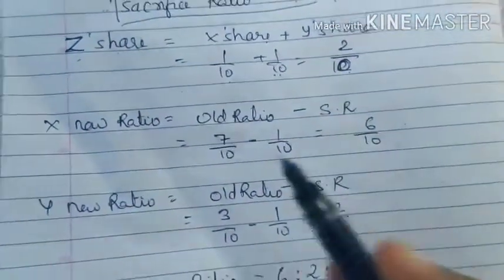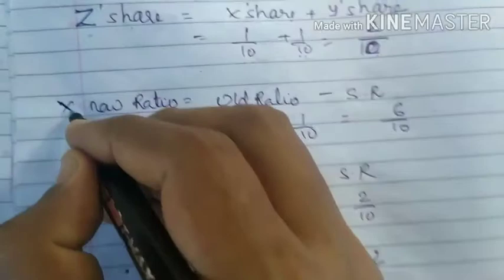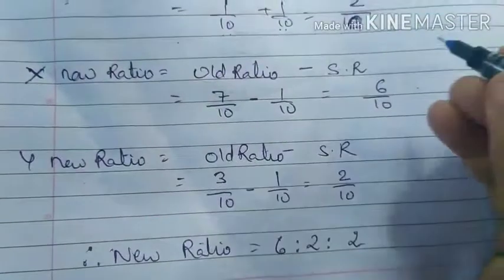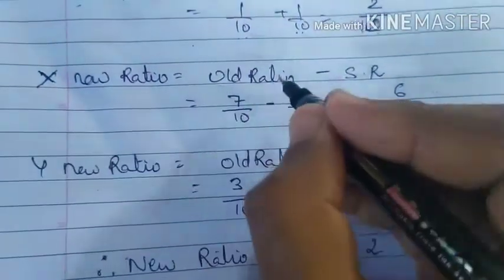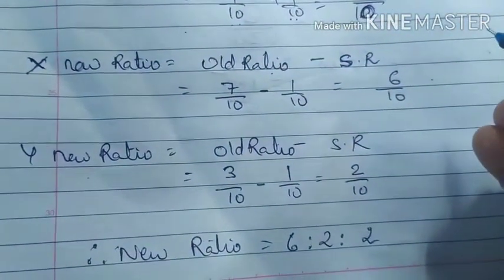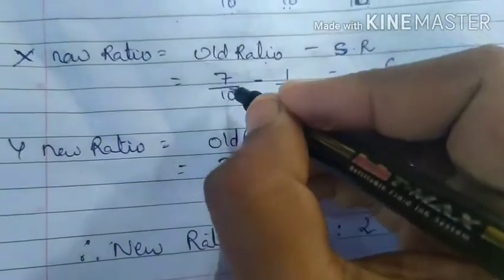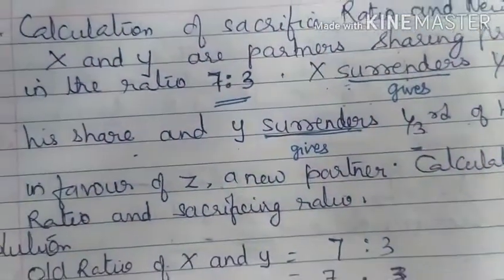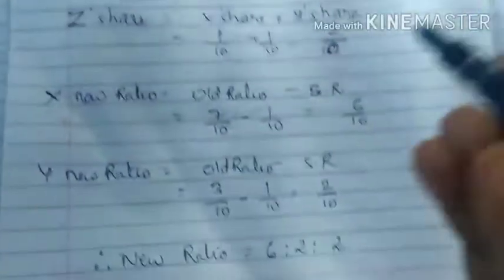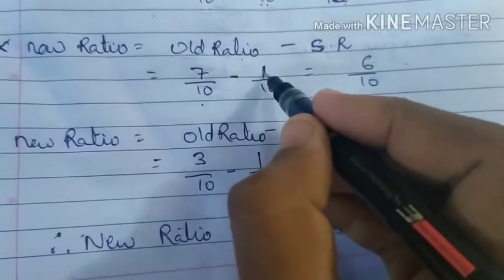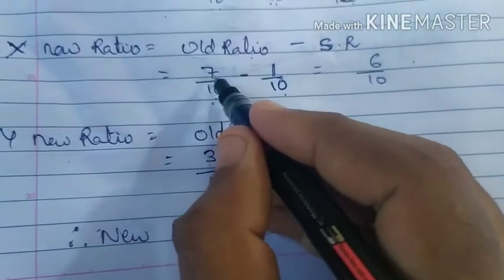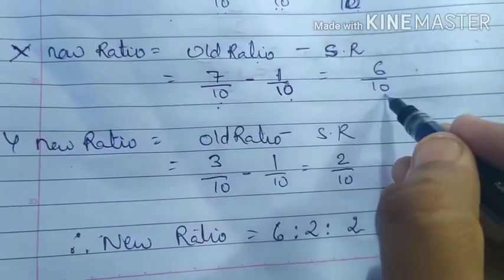Okay. Now the new ratio of X. You have to find out the new ratio of X. So what is the formula? When the sacrifice ratio is given to you, new ratio is equal to old ratio minus sacrifice ratio. The old ratio is 7:3, that is 7 by 10 and 3 by 10. So 7 by 10 minus sacrifice ratio 1 upon 10. Keeping the common denominator, 7 minus 1 will give you 6 by 10.